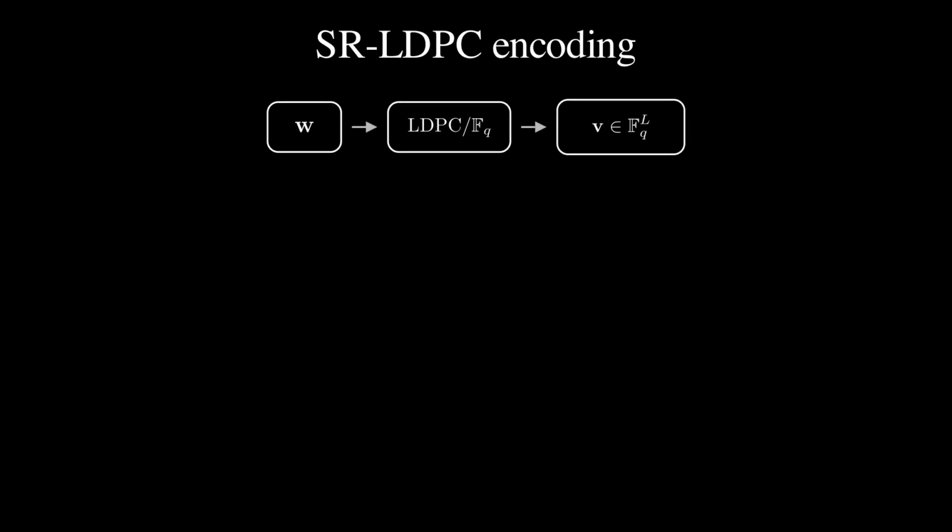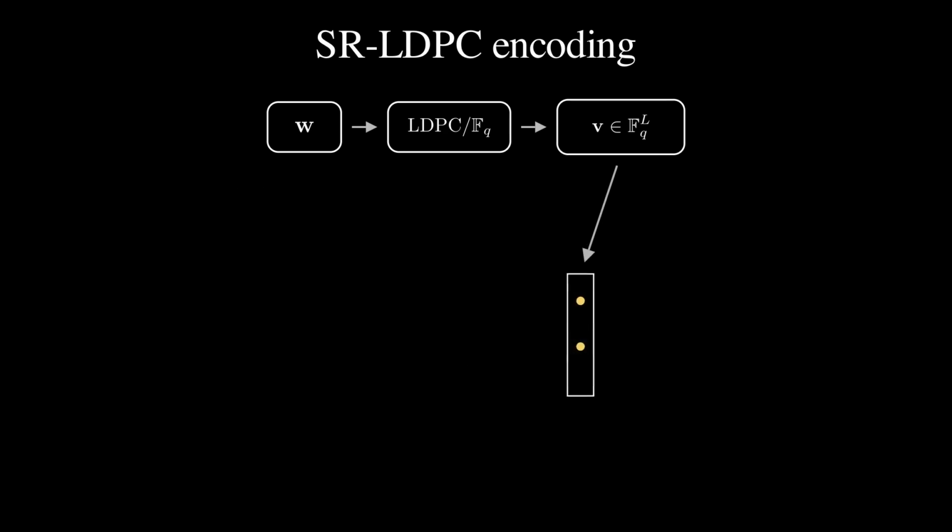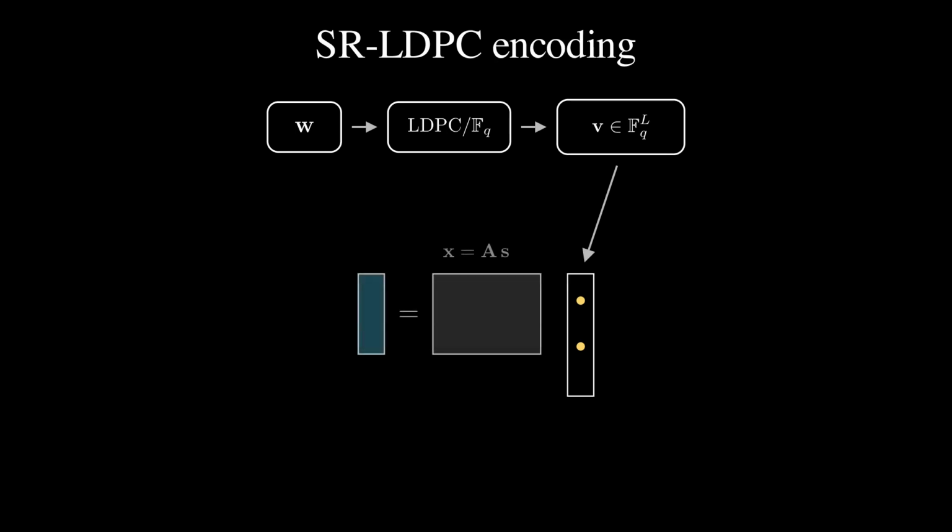The construction has three steps. First, the information bits are encoded by a non-binary LDPC code over the finite field F_q, producing a code word of L symbols. The field size q is a power of 2, and it is chosen to equal the section size of the inner code. Second, each field symbol is indexed to a standard basis vector of length q. The symbol's value selects which single entry equals 1. Stacking the L blocks gives a long vector S that is sparse, with exactly one active entry in each section. Third, this sparse vector is multiplied by a Gaussian design matrix A, and the product is the transmitted signal X.